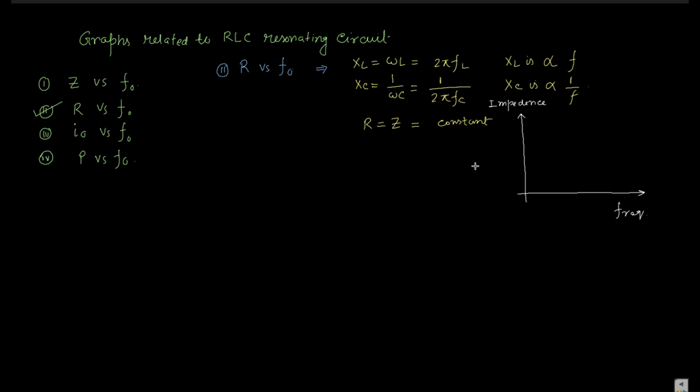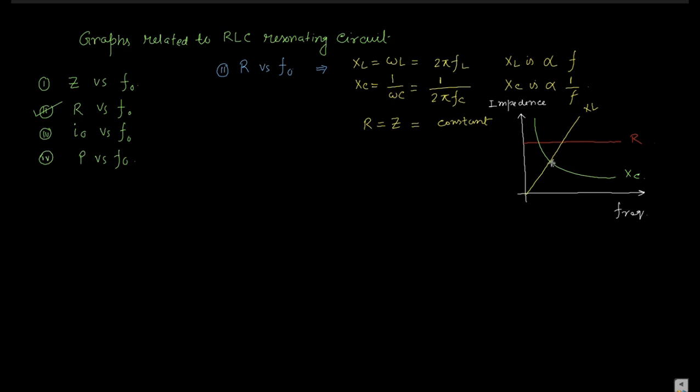R is constant, so you can draw the graph for R like this. XL is directly proportional, so the graph of XL is like this. And XC is inversely proportional, so the nature of the graph is like this. This is the XC graph.